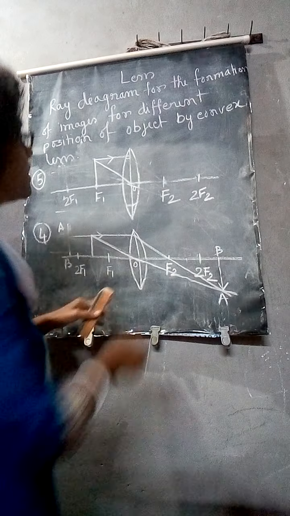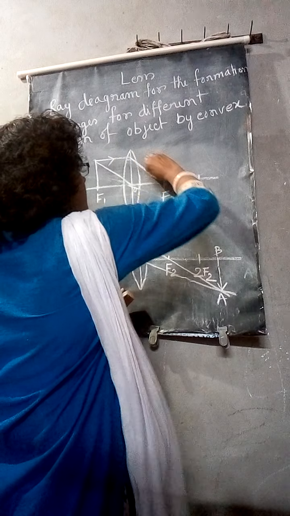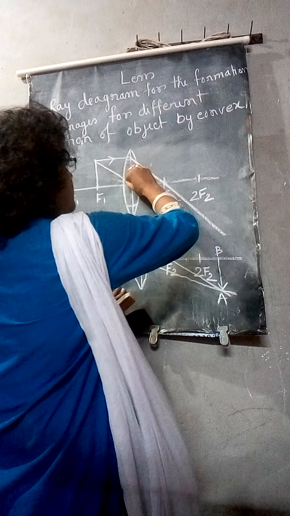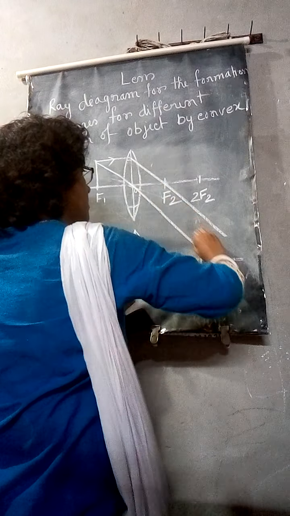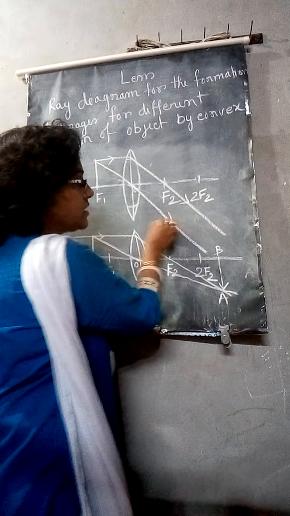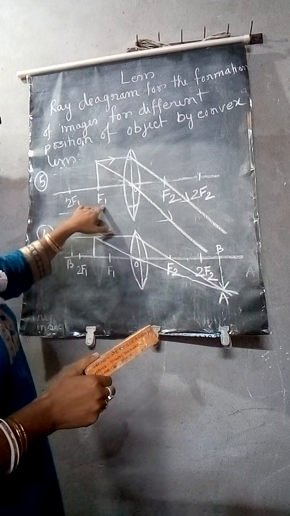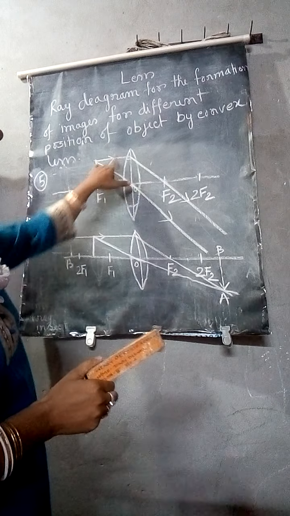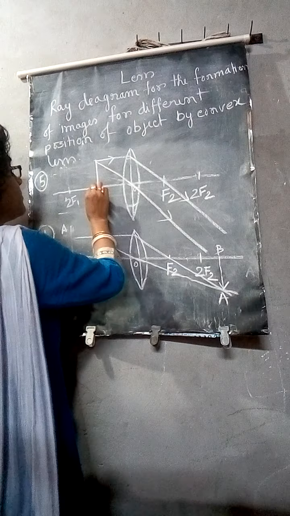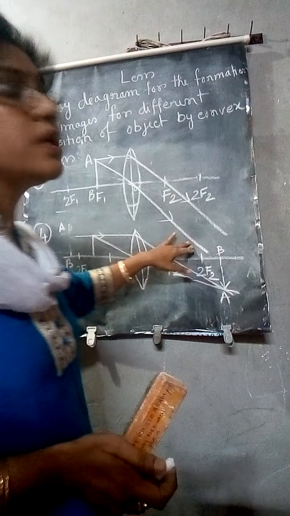Okay, in the next one, you see the refracted rays. The position of the object is at F1, and after refraction the refracted rays become parallel to each other.